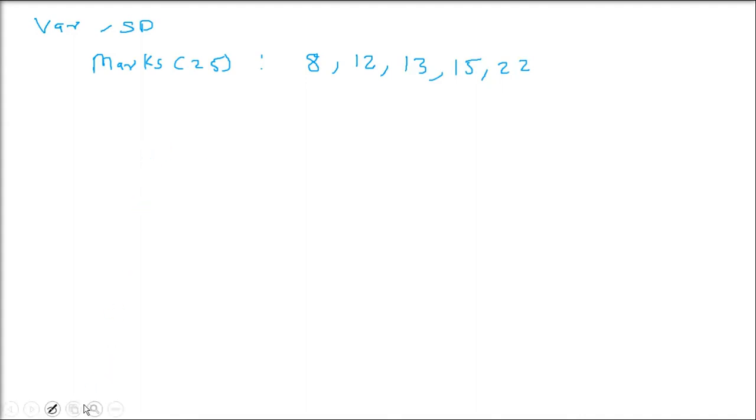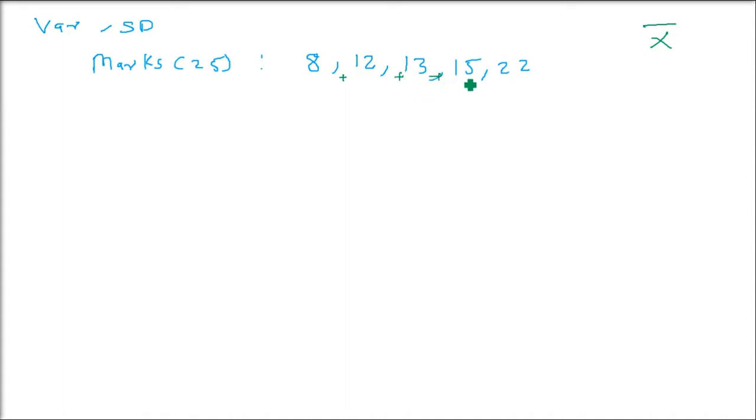So we have a random data, and we have to find out the variance and standard deviation. Now let us directly jump to a solution. Let us assume that we have marks of 5 students. The marks are given, and this is random data, individual observations. So we will use the basic formula, which works very well for a small number of values, but it won't work so easily for a larger chunk of values.